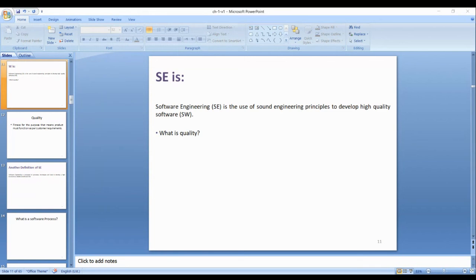Quality is a buzzword. Everybody has a different understanding. How to define quality? Al-Walid Khalid.